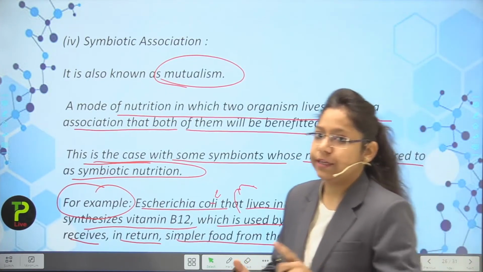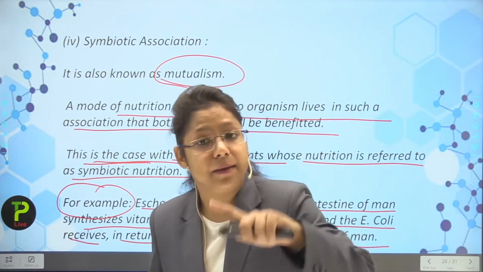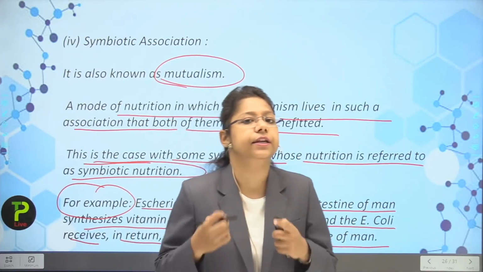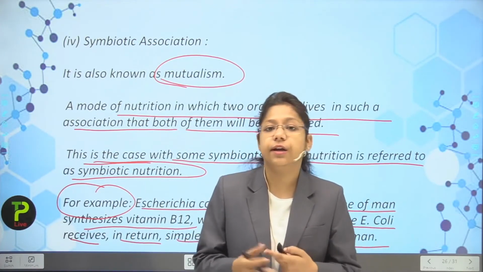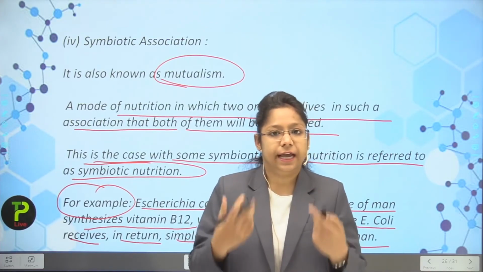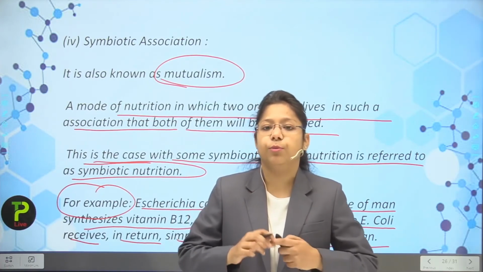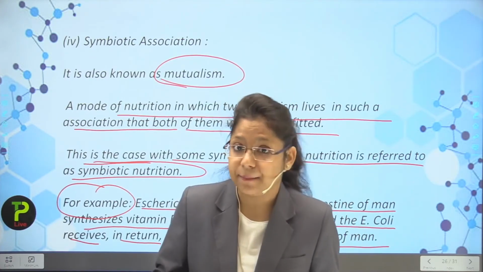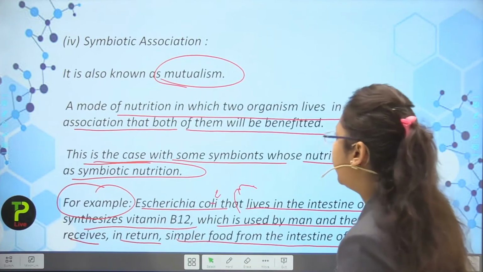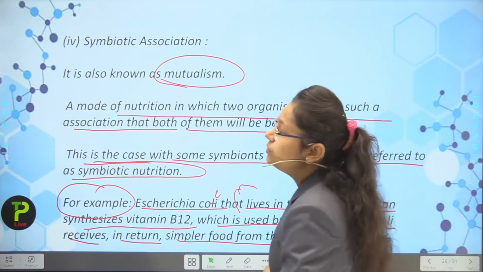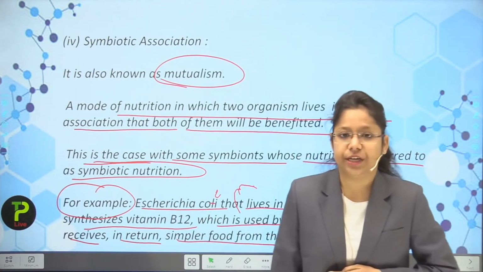Actually, we talked about tapeworm or ringworm. They were harming the body. They were sucking the nutrition from the body. Escherichia coli is not sucking the nutrition. Actually, it is just taking the nutrition, but it is giving to the human body by supplying vitamin B12. Okay. So that is the whole thing about symbiotic association, students.